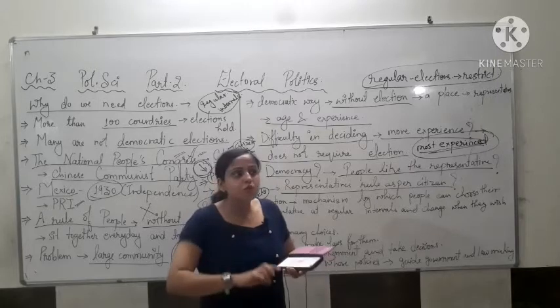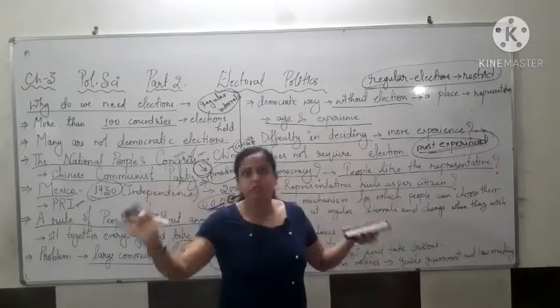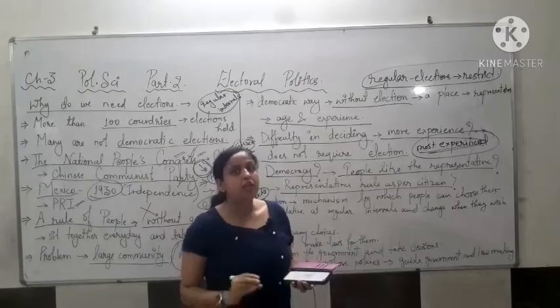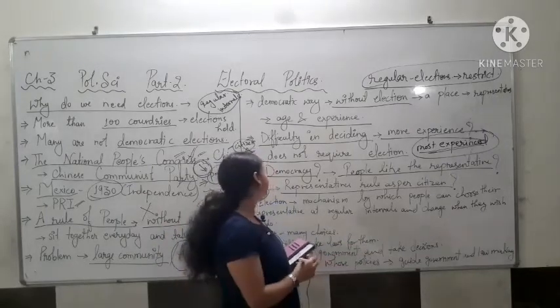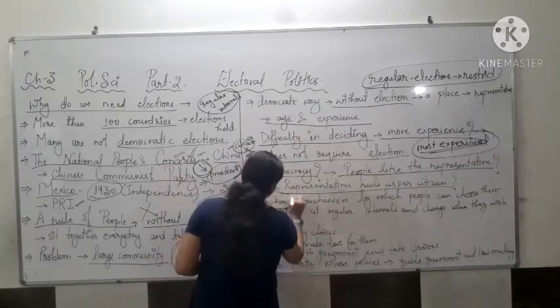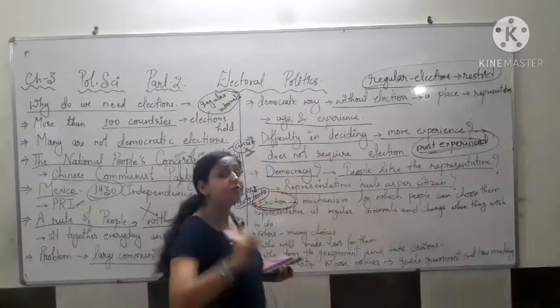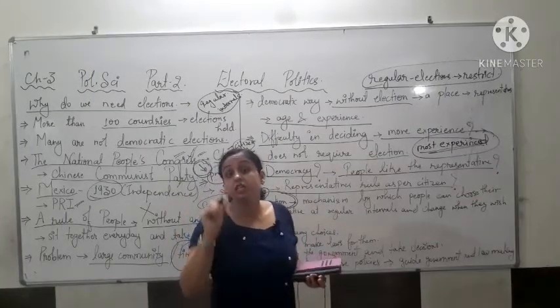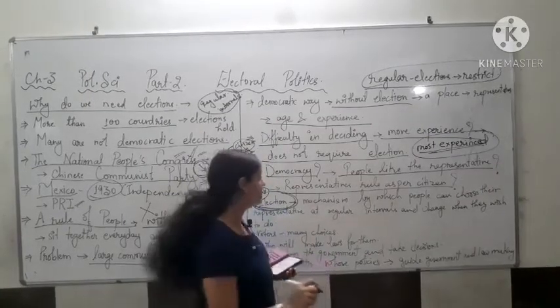So if you go through all the situations that come to your mind, you will understand that election is the only process we have, and it is very essential in democracy. It is the essential part of democracy.